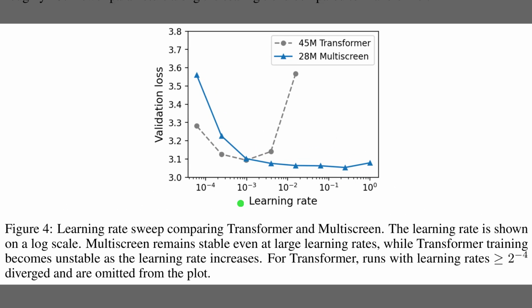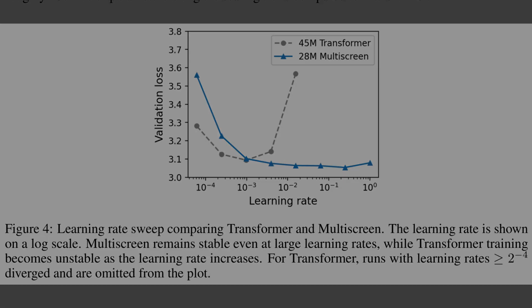Next, Figure 4 shifts to training stability by plotting validation loss across a sweep of learning rates. The dashed gray line represents the 45 million parameter transformer baseline, which suffers a dramatic spike in validation loss as the learning rate increases. In fact, runs with rates at or above 2 to the -4 simply diverged and were omitted. In contrast, the solid blue line tracks the 28 million parameter Multiscreen model. It stays remarkably stable, maintaining low validation loss even at extremely large learning rates approaching 1. This robustness allows for more efficient optimization.